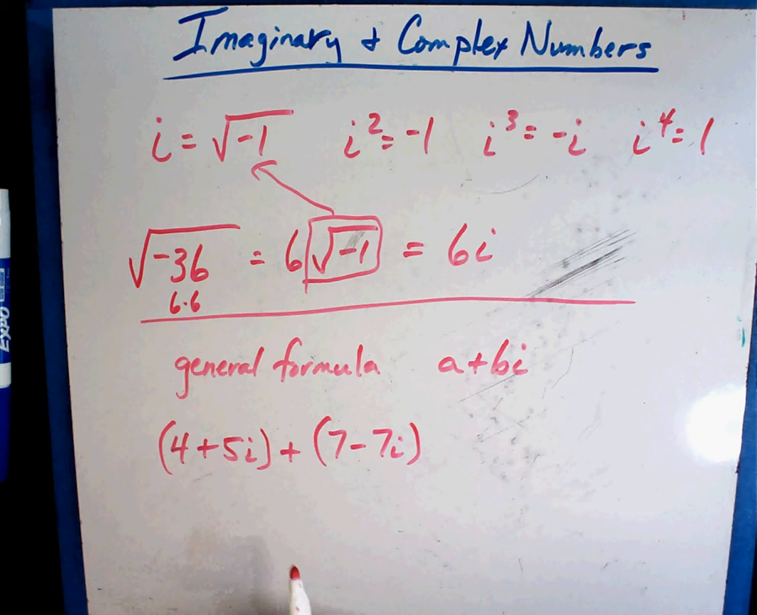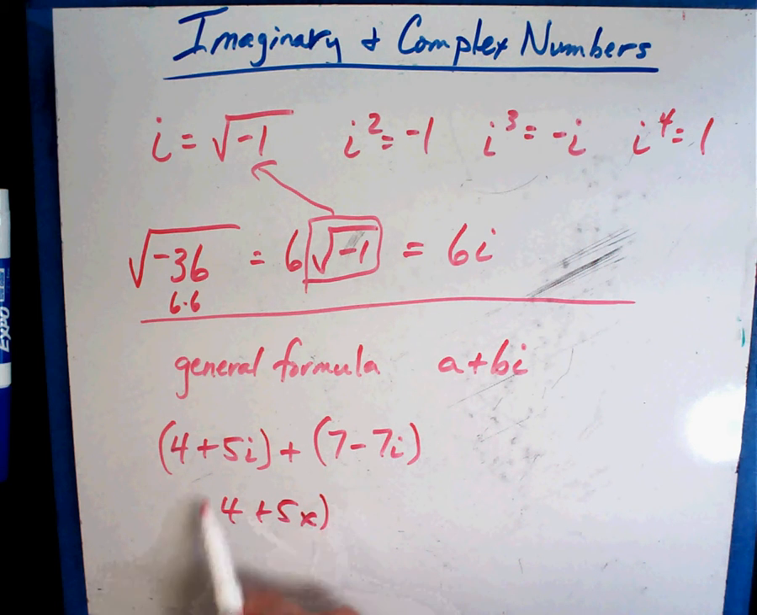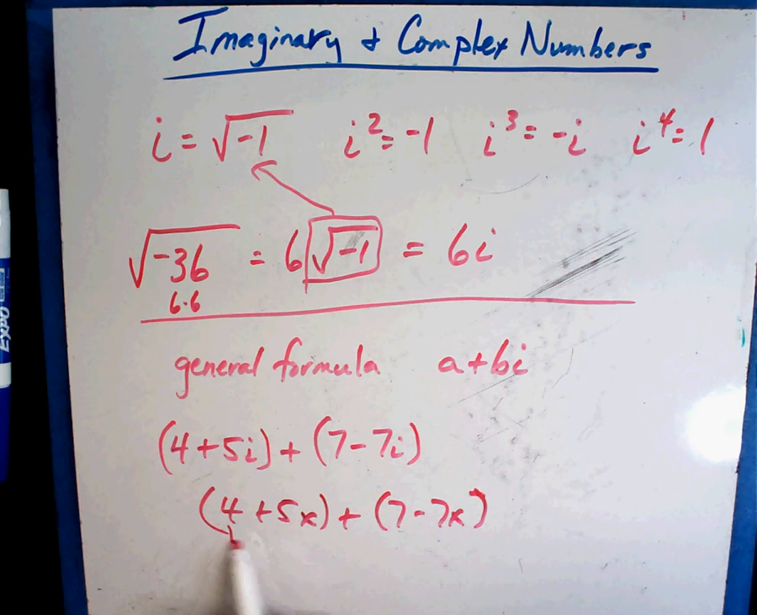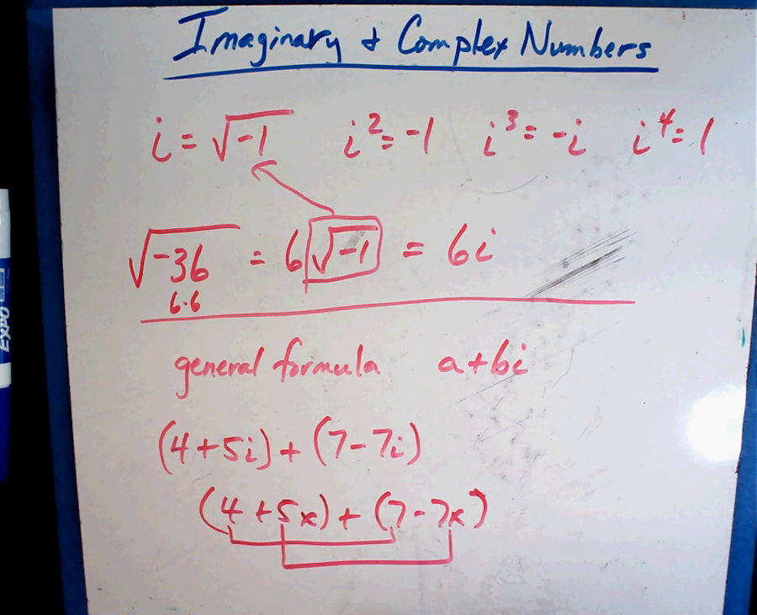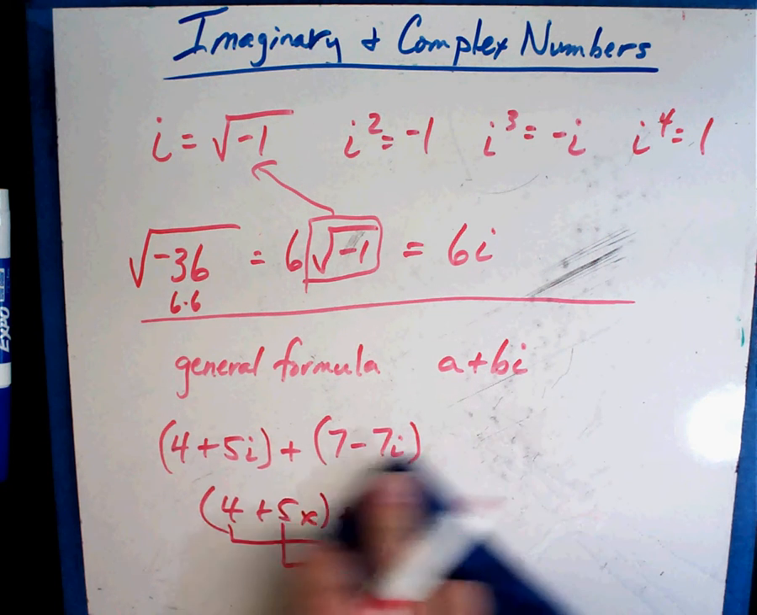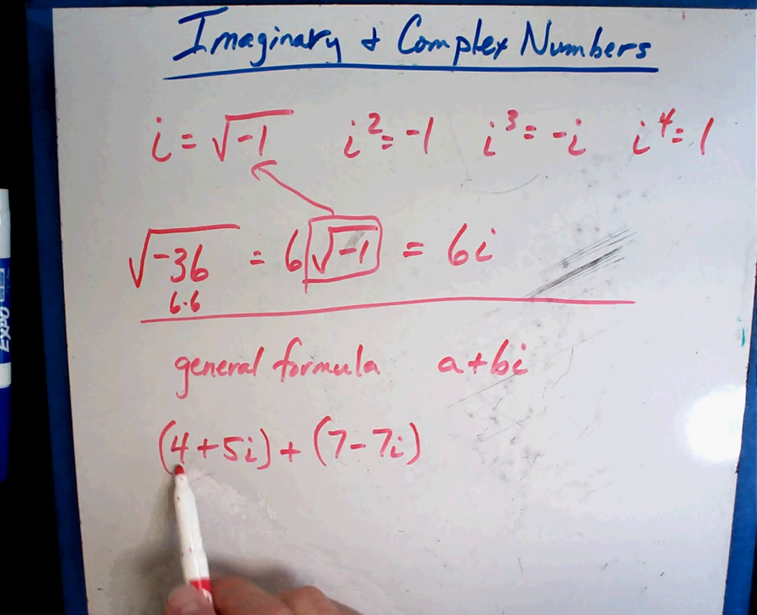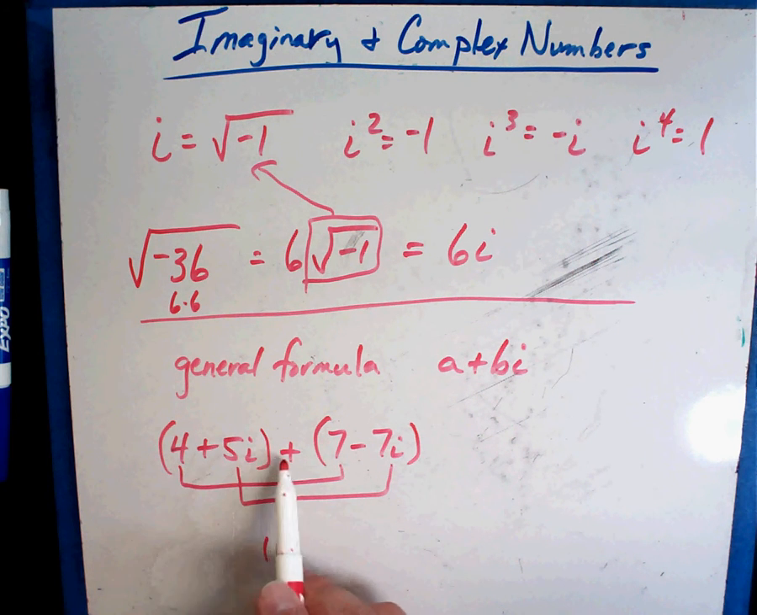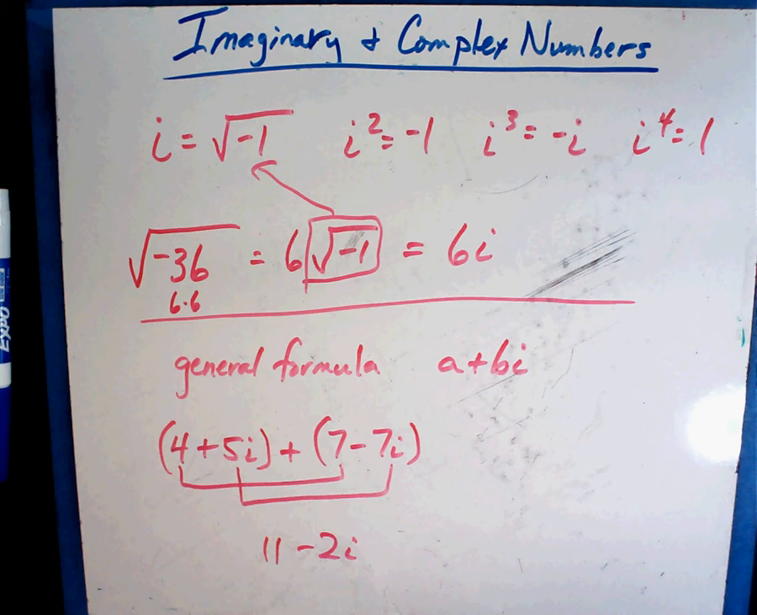Well, it's going to work very similarly to when you had something like this, 4 plus 5x plus 7 minus 7x. It's almost the same thing. These two can go together, and these two can go together. So when you put them together, these two go together because they're just integers. And here they have that i component. So you have 11, and then it's plus 5 minus 7 is minus 2i. 11 minus 2i. You'll notice it's still in the same standard form or general form there. And that's how you do that.